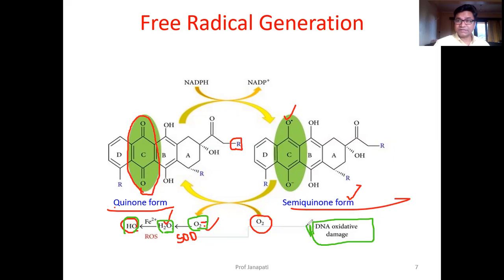So this is how these drugs act. They intercalate, they block the topoisomerase enzyme, and they produce free radicals which damage the DNA molecule. These free radicals are also responsible for some side effects, especially cardiovascular side effects with these drugs.